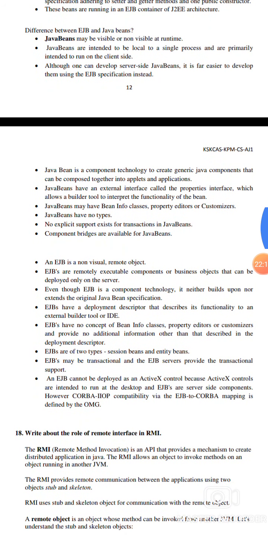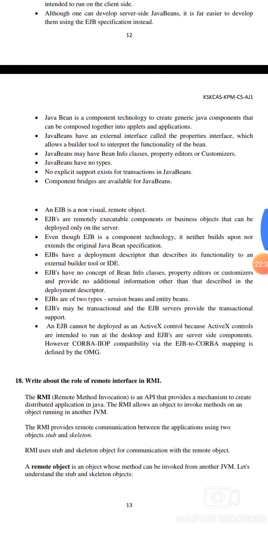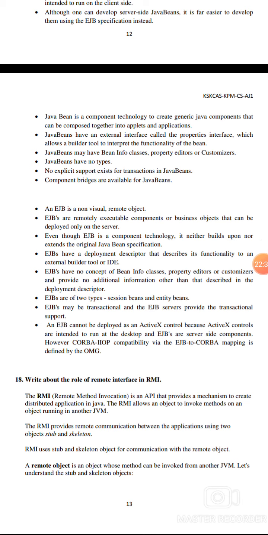Difference between EJB and JavaBeans. JavaBeans may be visible or non-visible at runtime. JavaBeans are intended to be local, single process, and primarily intended to run on the client side. Although one can develop server-side JavaBeans, it is easier to develop them with the Enterprise JavaBean specification.